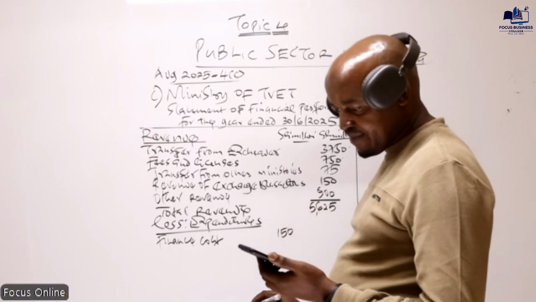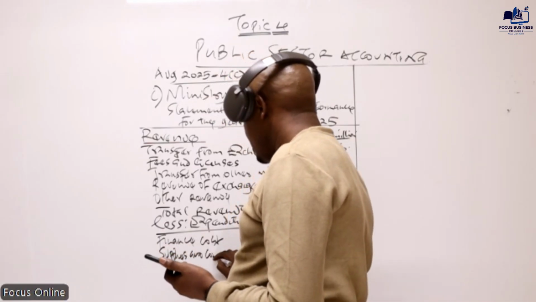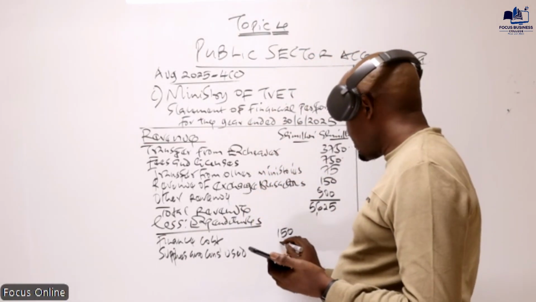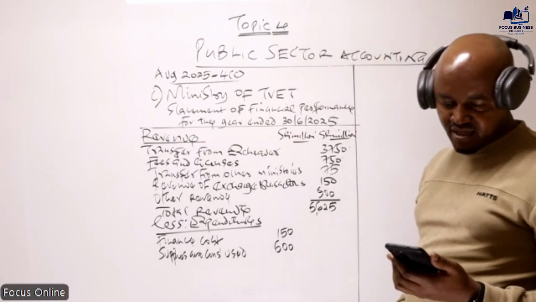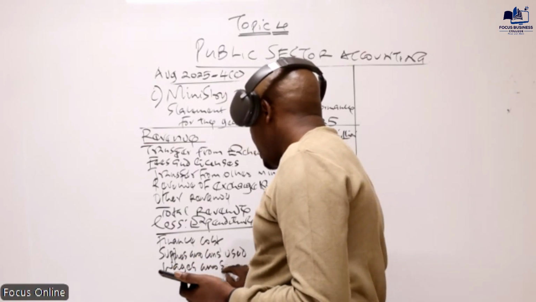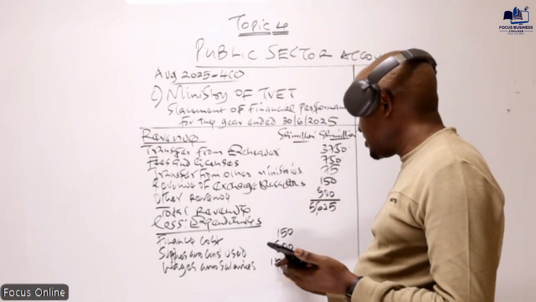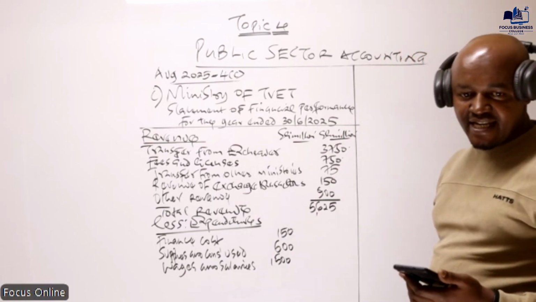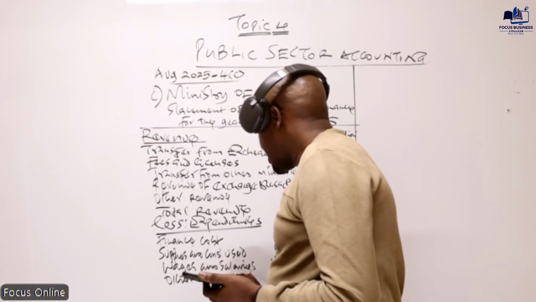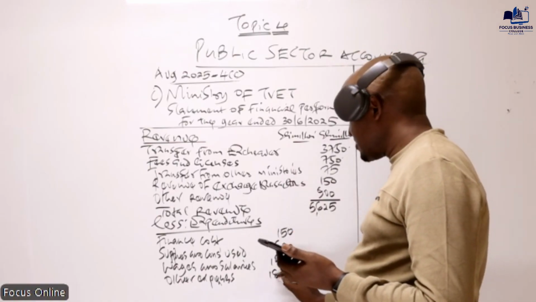Then we have the supplies and consumables used, which is an amount of 600. It's still an expenditure. Below that we have wages and salaries, which is an amount of 1,500. Below that we have other expenses, and the other expenses is an amount of 1,800.